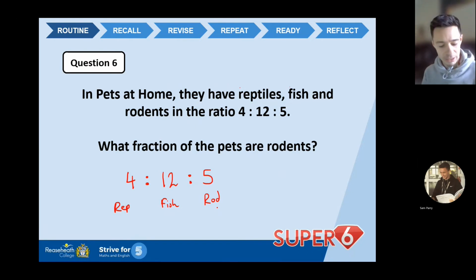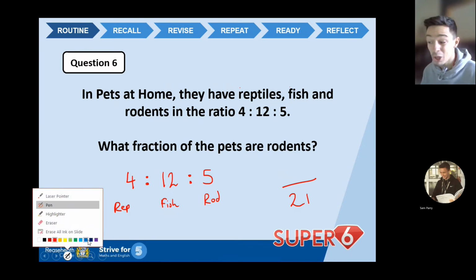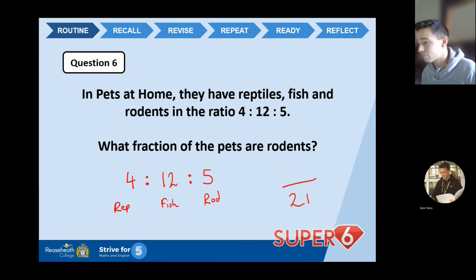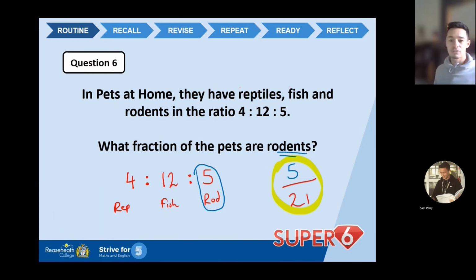Now, when we're writing a fraction, we need a bottom number, a denominator, and then we need a top number, a numerator. So we need to get that set. Now, the bottom number is the total of the parts. I've got 4, add 12, add 5. If we add that together, we get 21. That gives me my bottom number of the fraction. Now this bit is quite important, because if we get the top number wrong, we've lost the mark and we don't want that. So as it asks for rodents, which is this number here, my 5, on the top of my fraction it'll be 5. So my final answer would be 5 over 21. Okay, and I'll just circle that there for you guys to see.